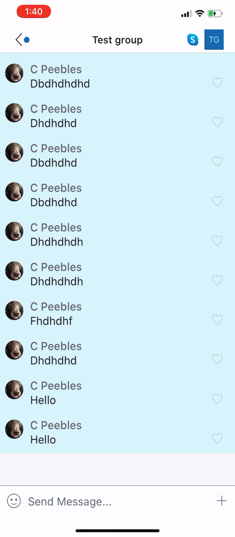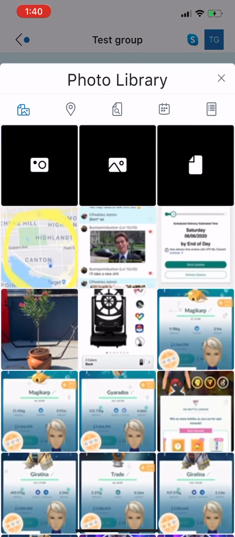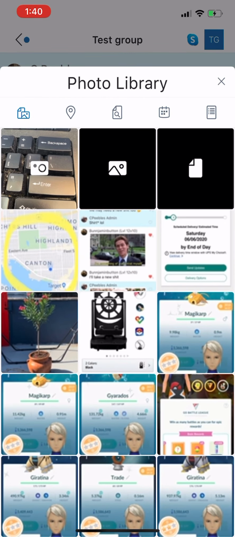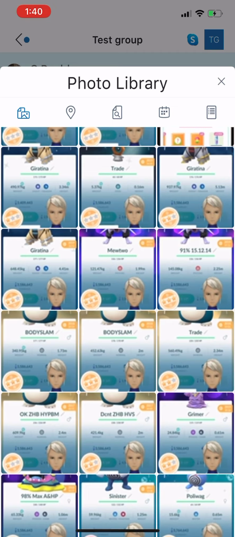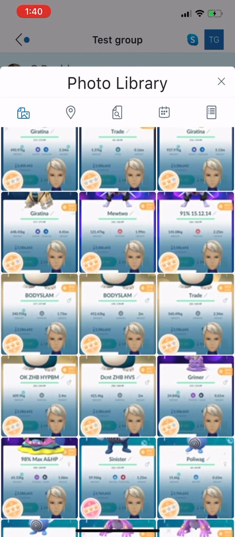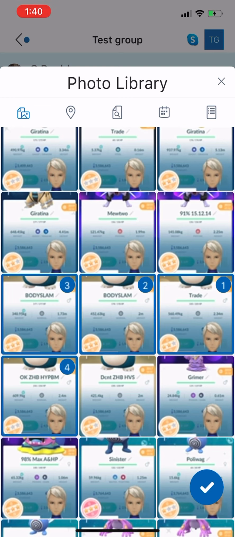It's really on you. To post a picture or something like that, come down here to the plus in the bottom right-hand corner. Click that. And here you can see in the upper left-hand corner, I can take a picture if I want. To the right of that is going to be my gallery, or you can see recent photos here. Scroll down, find the photo that you want, click it, and as you can see, it puts a little one there. You can select multiples if you want to do an album, like I just did.